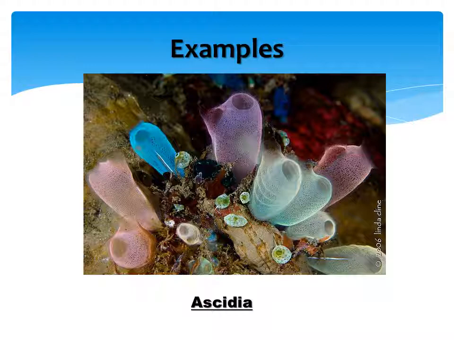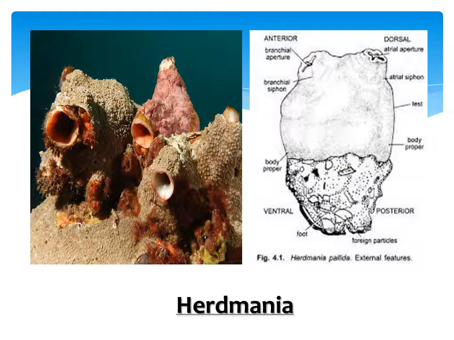But what makes tunicates different from sponges is the presence of spicules in case of the sponges. Spicules are absolutely absent in case of tunicates. This is one example called Ascidia. This is the second example, that is Herdmania.